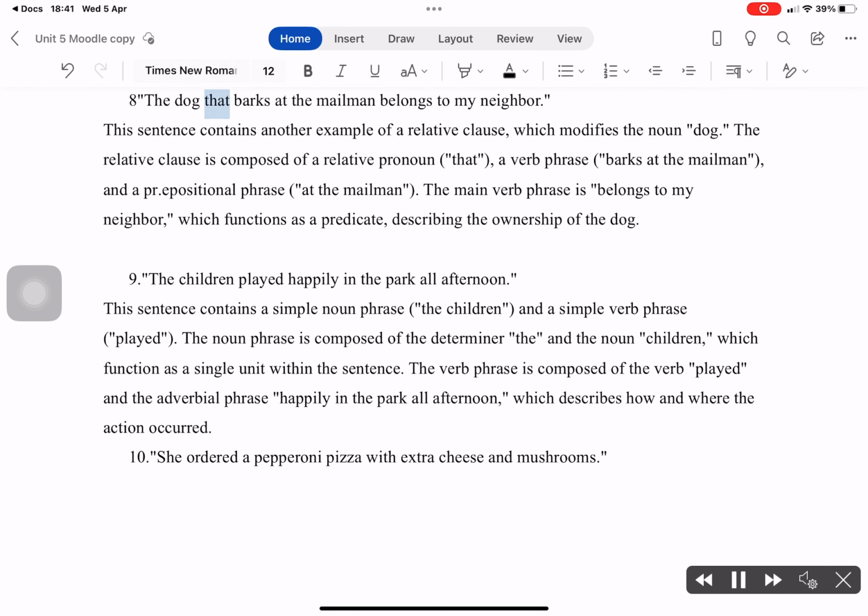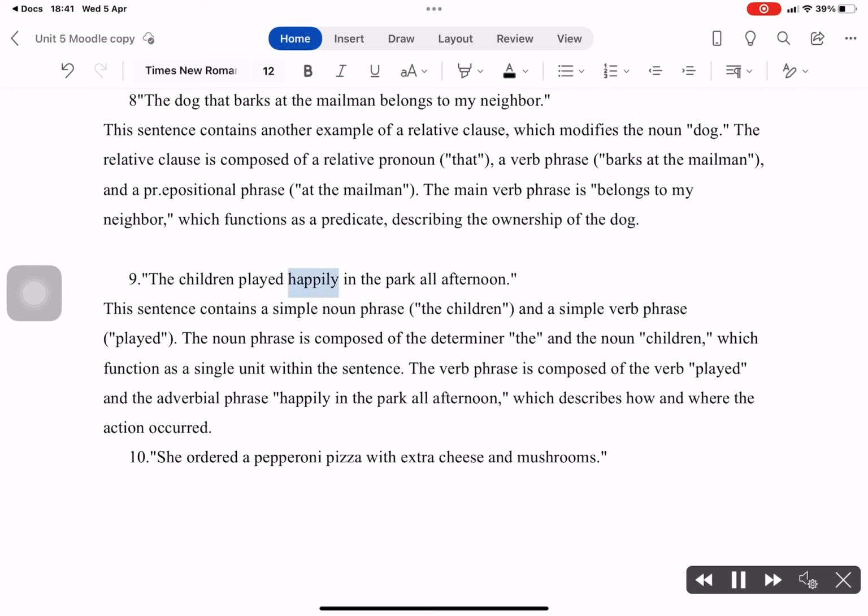8. The dog that barks at the mailman belongs to my neighbor. This sentence contains another example of a relative clause, which modifies the noun "dog." The relative clause is composed of a relative pronoun, "that," a verb phrase, "barks at the mailman," and a prepositional phrase, "at the mailman." The main verb phrase is "belongs to my neighbor," which functions as a predicate, describing the ownership of the dog.